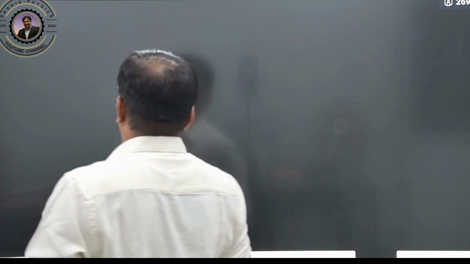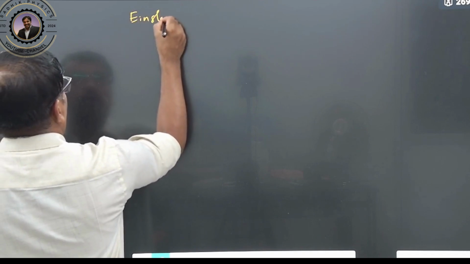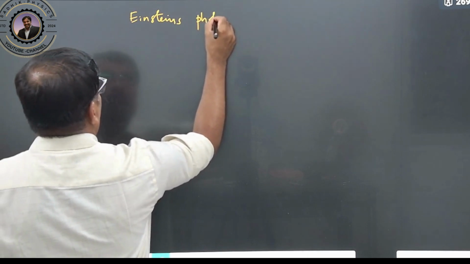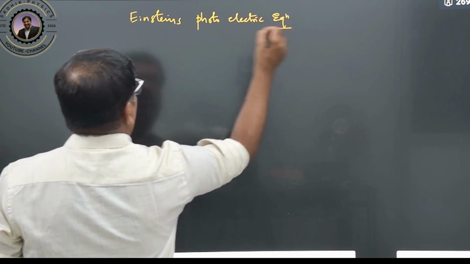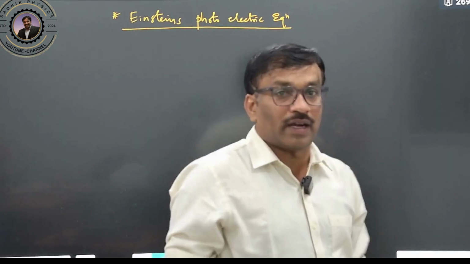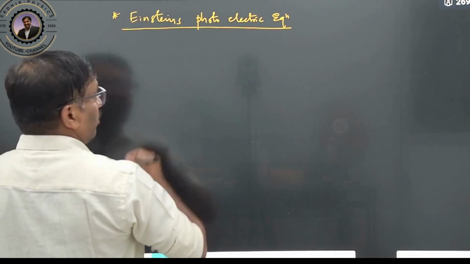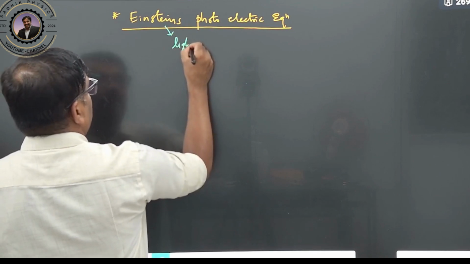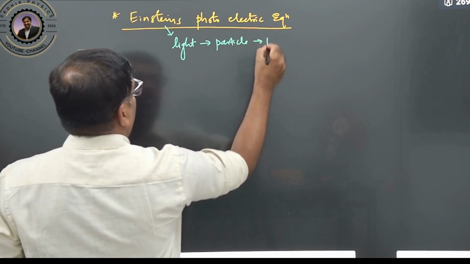What did Einstein explain? Einstein's photoelectric equation. For this he got the Nobel Prize. So what did he do? He believed in the quantum theory. He said that light is of particle nature. The particle is what? Photon.